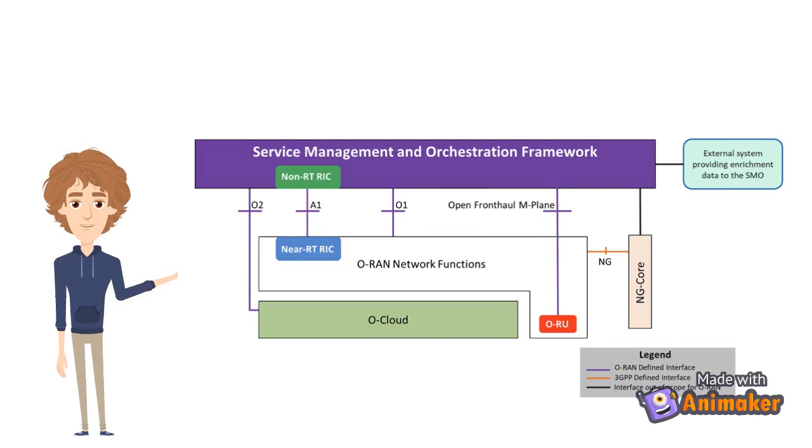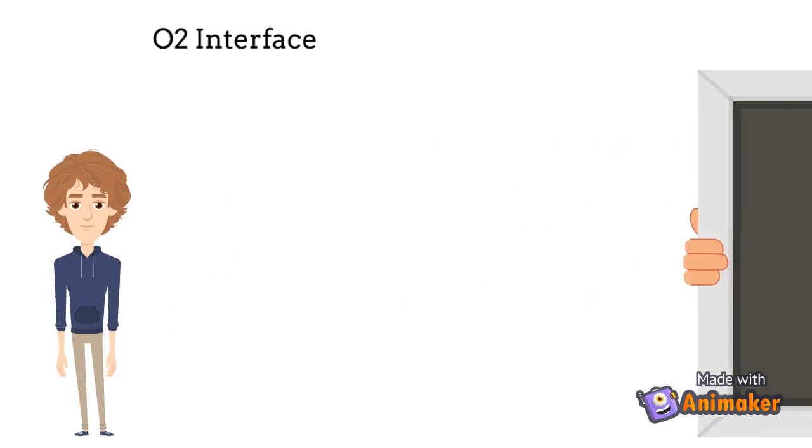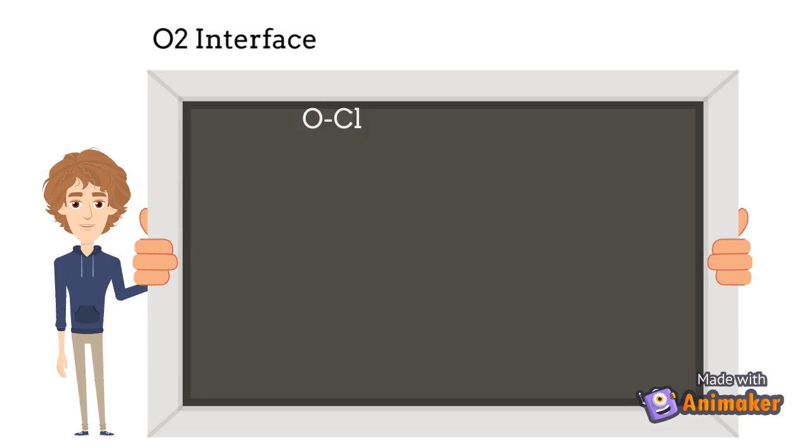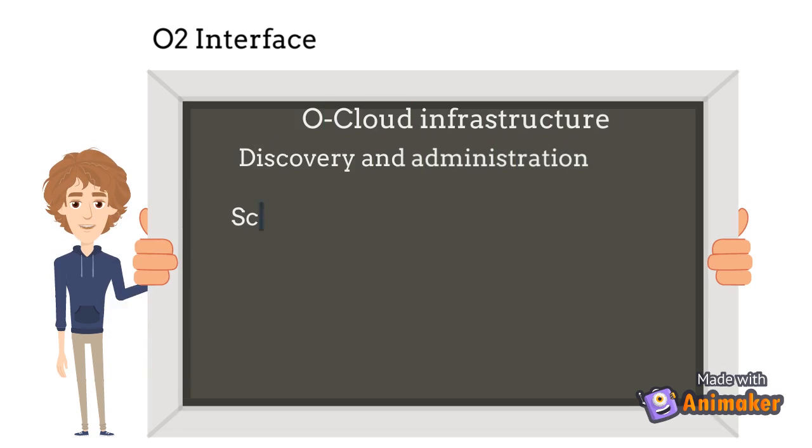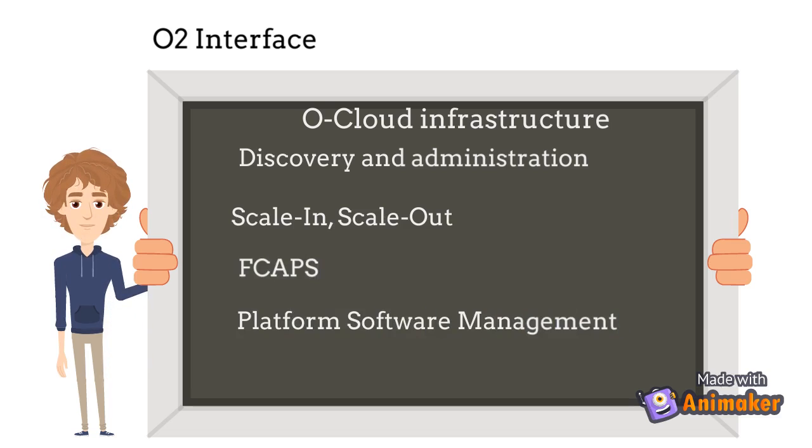Now let's move on to the next interface, that is the O2 interface. The O2 is the interface between the SMO and the O-Cloud to provide platform resources and workload management. Functions to be performed over the O2 interface are: O-Cloud infrastructure discovery and administration. O-Cloud infrastructure scale in, scale out. O-Cloud infrastructure FCAPS. O-Cloud infrastructure platform software management.